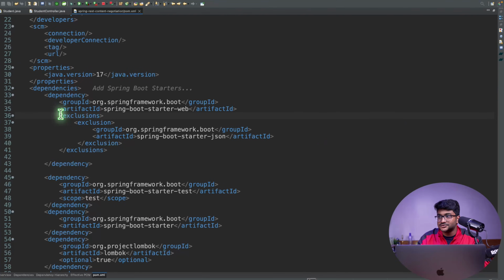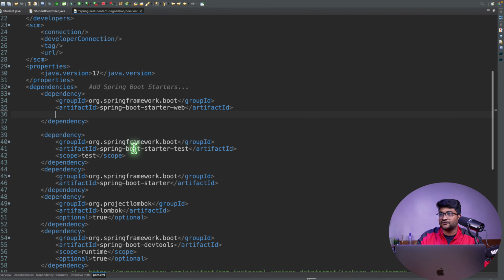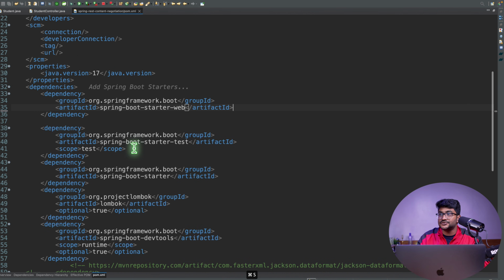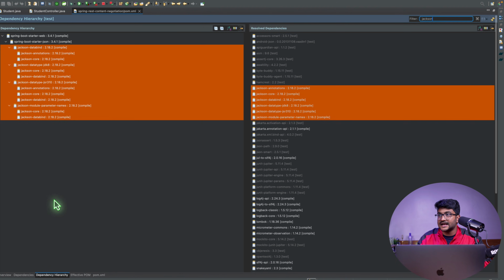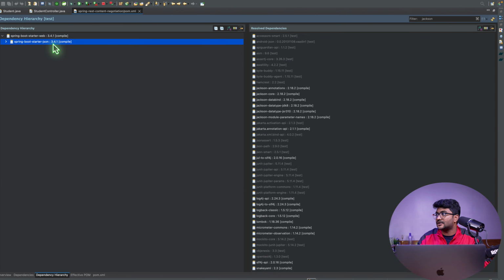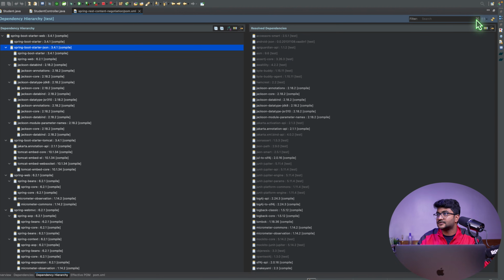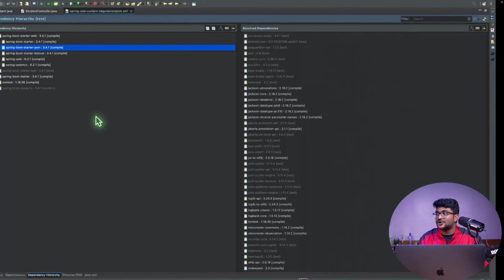JSON format, right? But if I remove this exclusion in Spring Boot, there is no work that needs to be done by the developer. Things will work fine. If I remove this exclusion, now I should get it back. If I go to the dependency hierarchy, over here you can see the Spring Boot starter JSON is back right now. Okay, collapse everything. The starter JSON is back. So that's the thing.